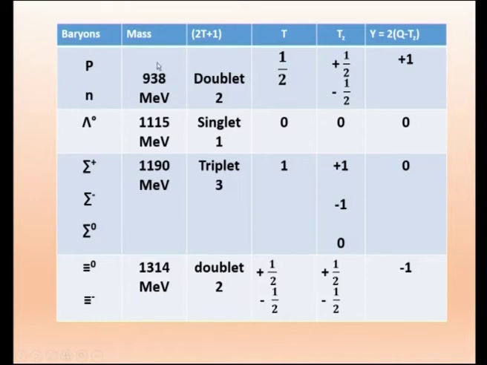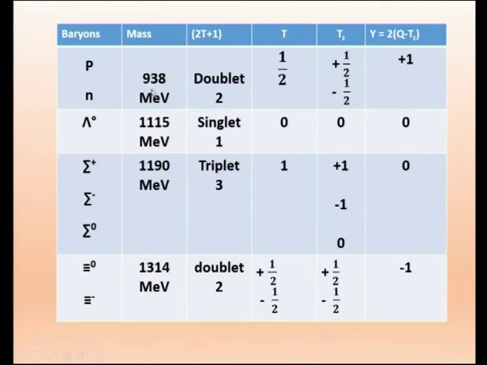Here again you have to recall that mass can be written in kilograms, and it can be written in terms of energy because of Einstein's relation E equal to mc squared. So, we are writing mass in terms of energy. 938 in terms of energy we write.